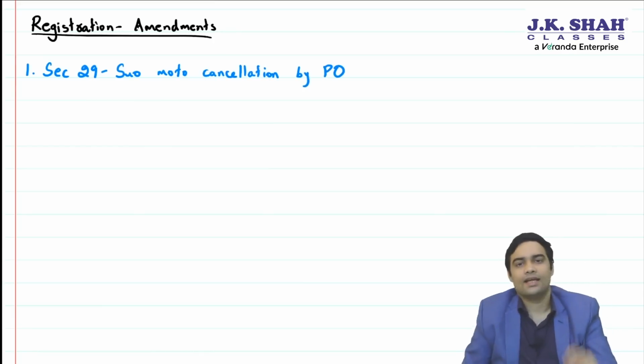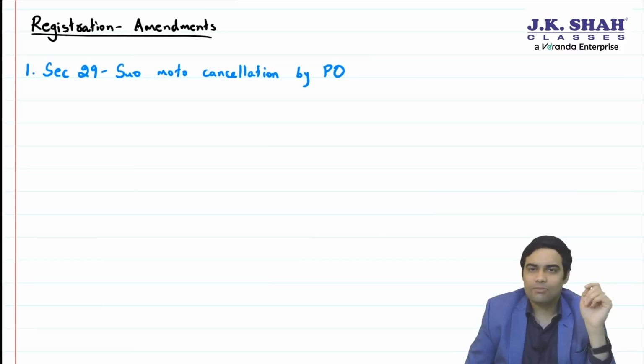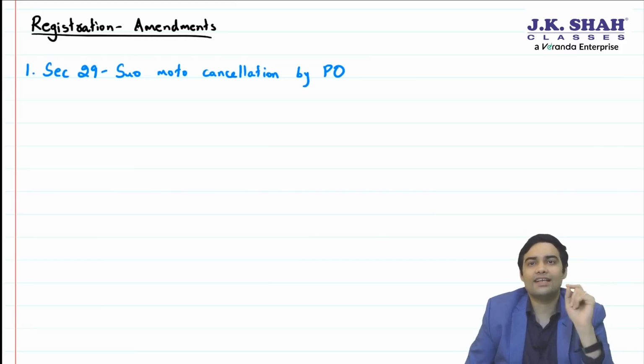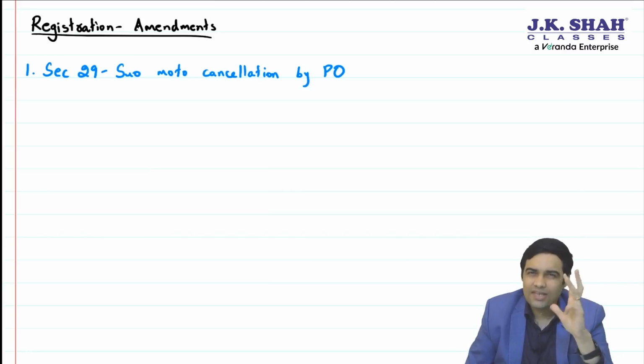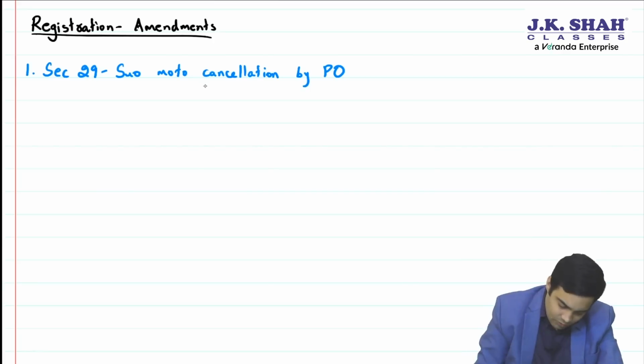See, in suo motu cancellation by proper officer, there was one point that if you do not file returns for 6 months, then the officer can cancel your registration. Slight amendment in that. And for composition it was 3 quarters. That has changed a bit. What has changed, sir?